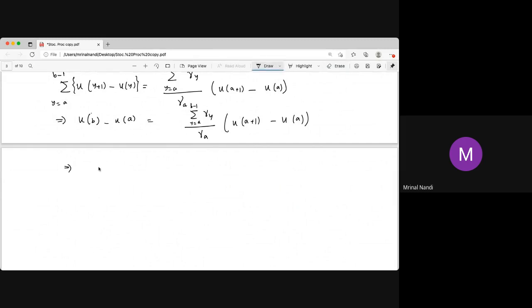Therefore u a plus 1 minus u a is equal to gamma a by the sum over gamma y, y equal to a to b minus 1. So remember that u b is equal to 0 and u a equal to 1, so that left hand side is 1. So we have this. Now this is true for any a actually.